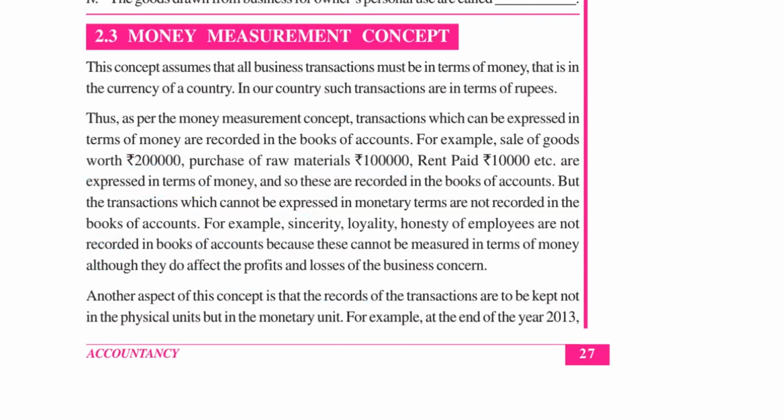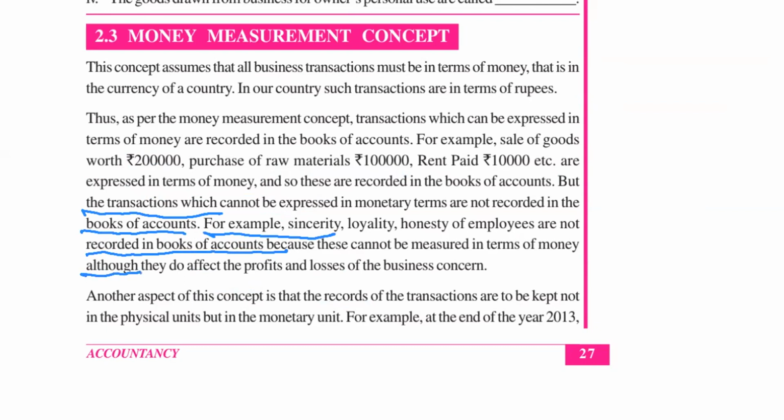The transactions which cannot be expressed in terms of money are not recorded in the books of accounts. For example, sincerity, loyalty, honesty of employees are not recorded. Why? Because these cannot be measured in terms of money, although they do affect the profit and loss of the business concern, right?